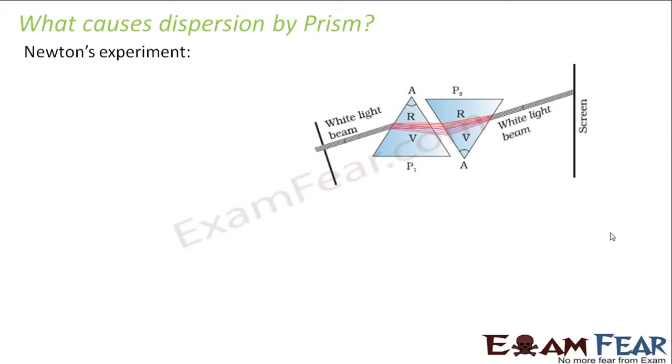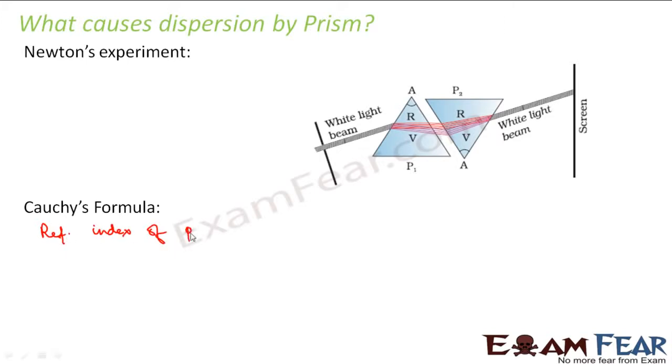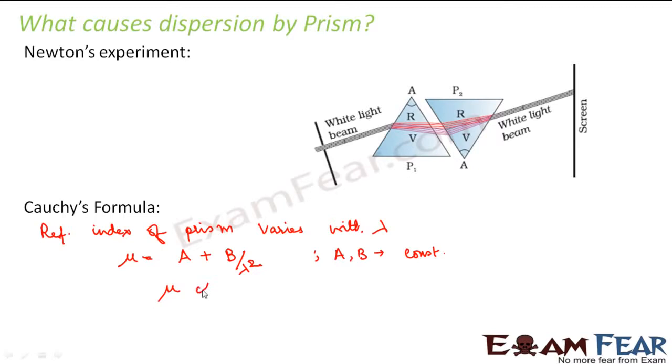So let us look at it in this form. There was a Cauchy's formula which told that the refractive index of the material of the prism varies with wavelength. And how does it vary with wavelength? He told that mu is equal to A plus B by lambda square, where A and B are Cauchy's constants. So A and B were constants. So therefore, from here we can say that mu varies inversely with lambda.